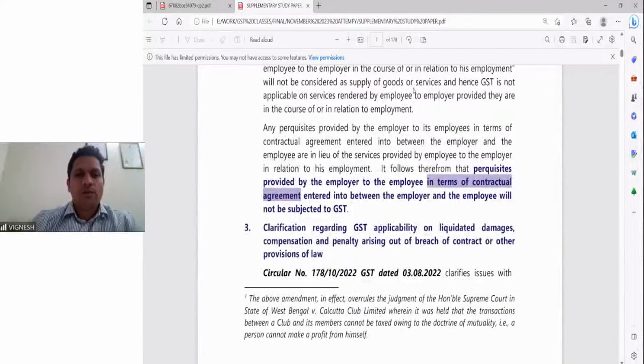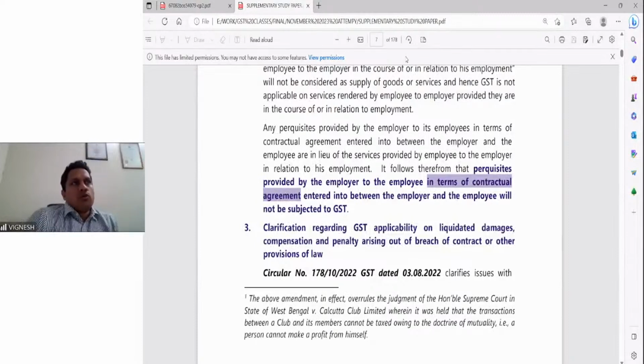What do you mean by the term liquidated damages? If you are entering into a contract and you fail to perform any particular services, the person who is paying you will charge some liquidated damages, right? Let me give you an example. You are a construction contractor.